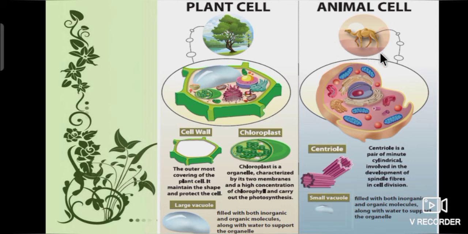Next we will see the animal cell. First one, centriole. Centriole is a pair of minute cylinders involved in the development of spindle fibers in cell division. Second one, small vacuole. It is filled with both inorganic and organic molecules along with water to support the organelle.